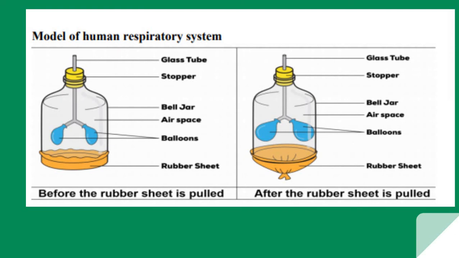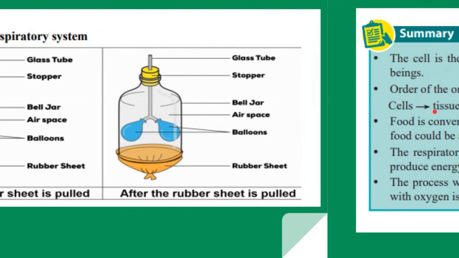So what we must remember over here is that the Y tube, or basically the glass tube that is shaped like Y, represents our trachea or the bronchus. The bell jar represents the chest cavity, whereas the rubber balloons will represent the lungs, and the rubber membrane will represent the diaphragm. So whenever we breathe in air, the diaphragm is contracted and our lungs tend to get expanded. So we will study about this further on in the near future.